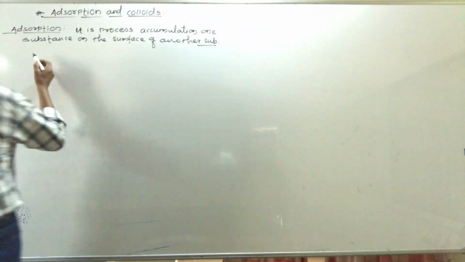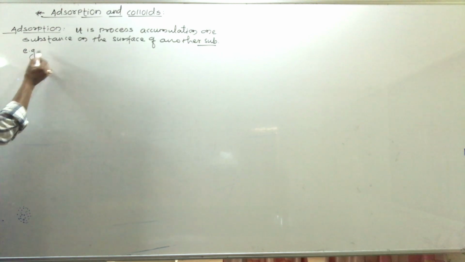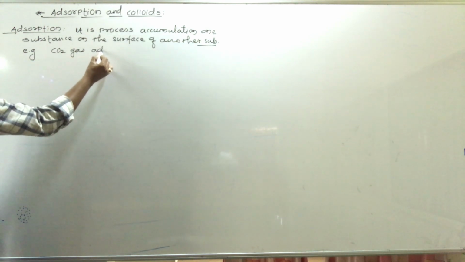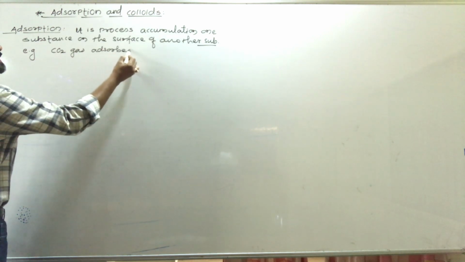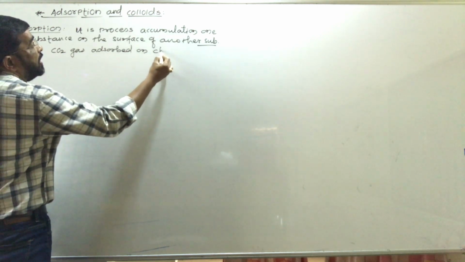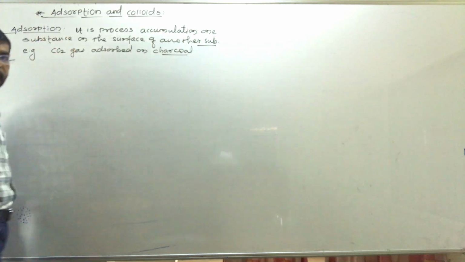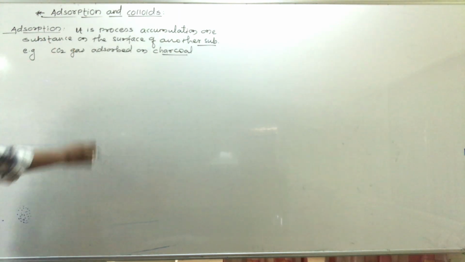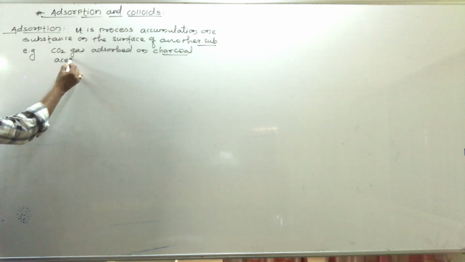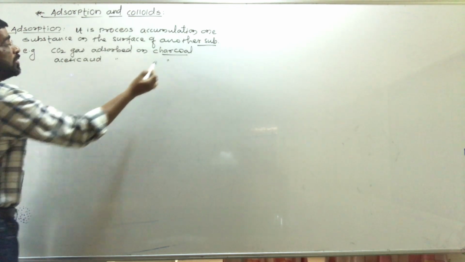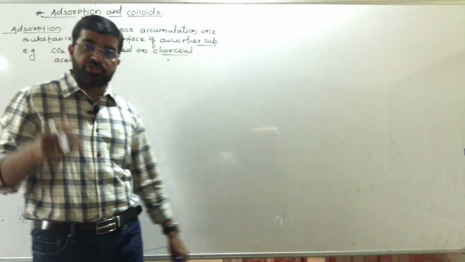For example, carbon dioxide gas gets adsorbed on the surface of charcoal. Or acetic acid also gets adsorbed on the surface of charcoal.